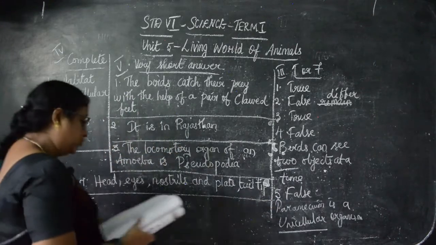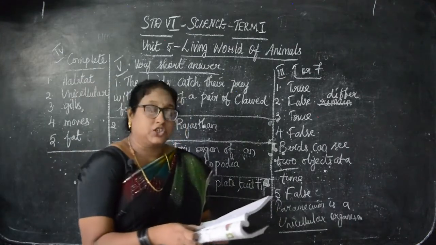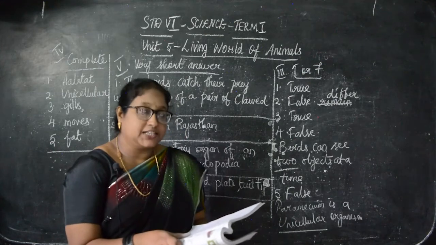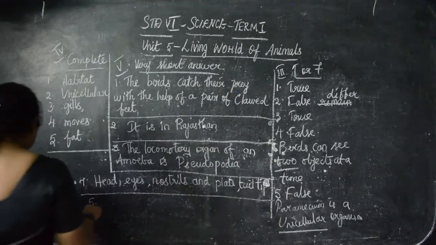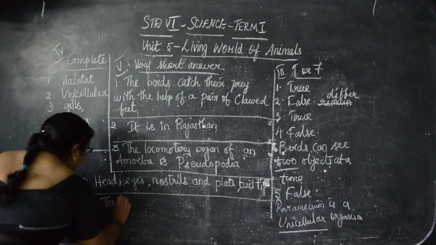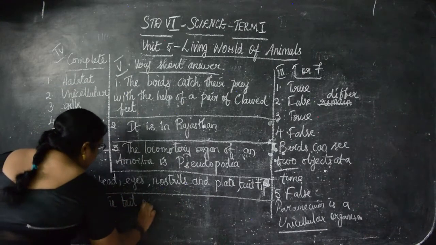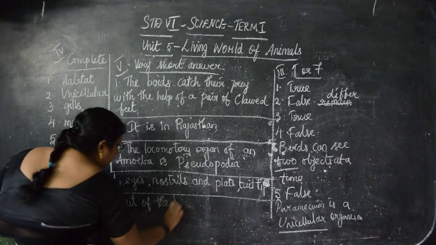I will go to the fifth one. Which structure helps the bird to change its direction while flying in the air? That is the tail of the bird.